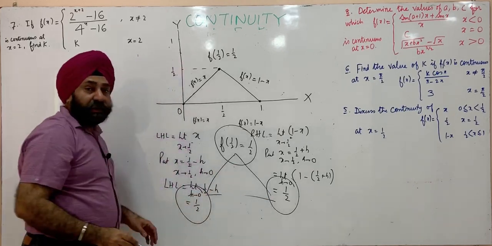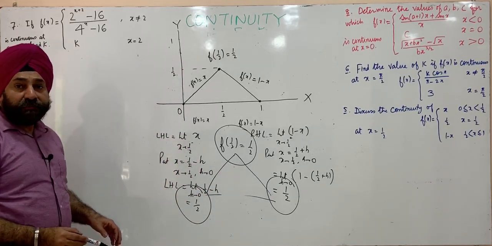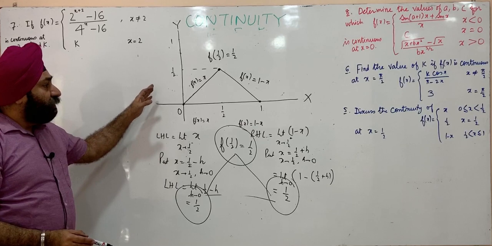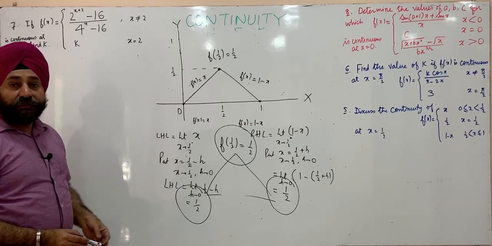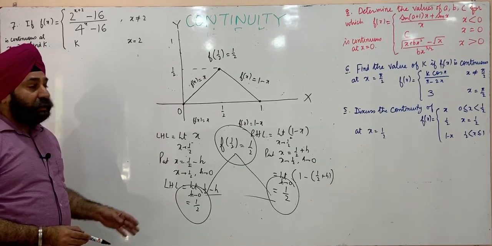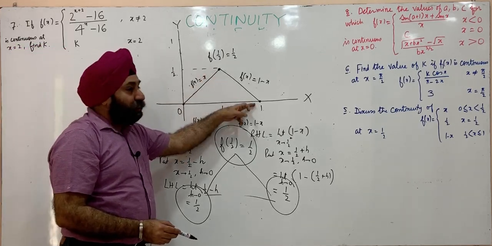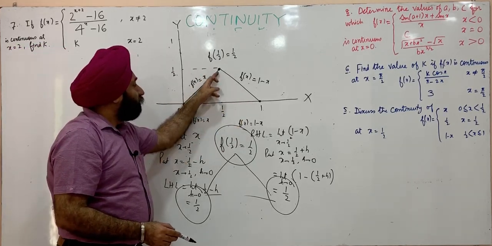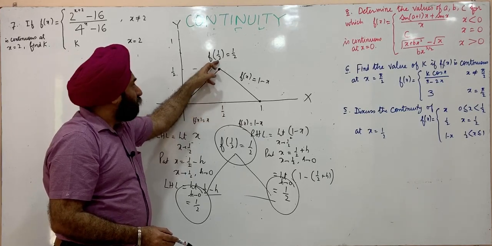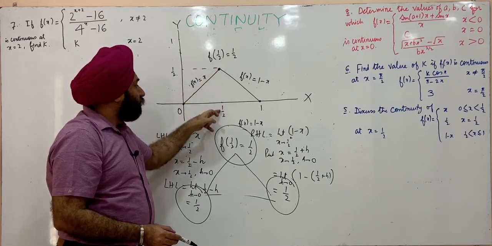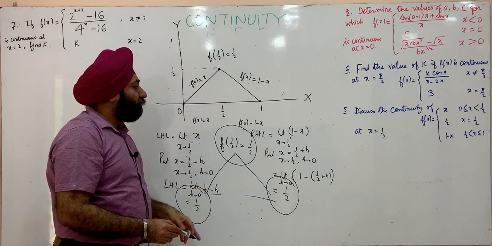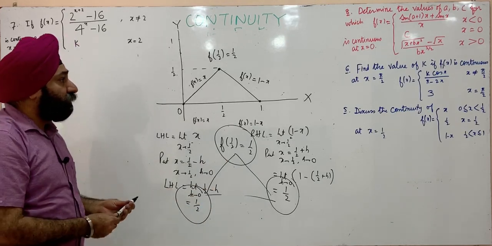You can see the three are equal. Three are equal means f of x is continuous at x is equal to 1/2. And from the graph also you can see that there is no break. There is no hole or jump at this point. So this function is continuous at x is equal to 1/2.